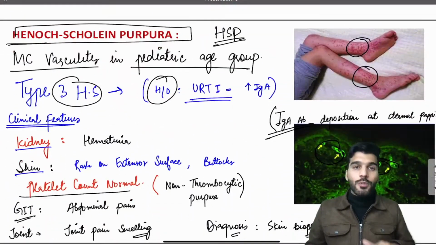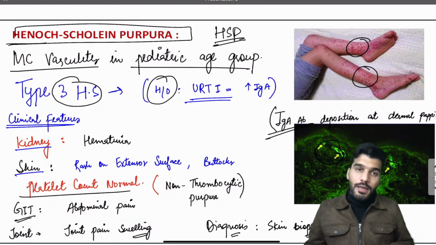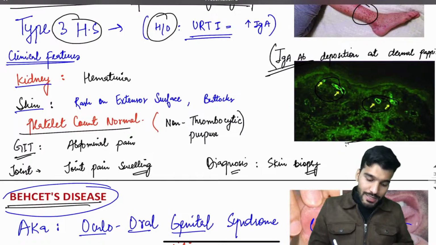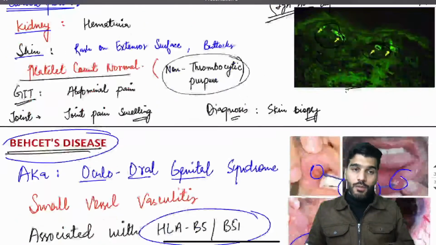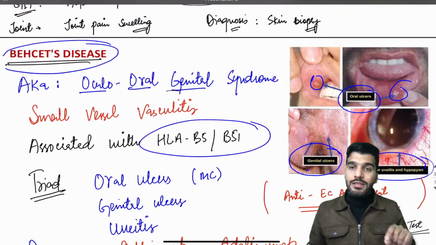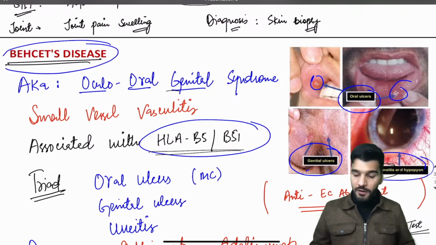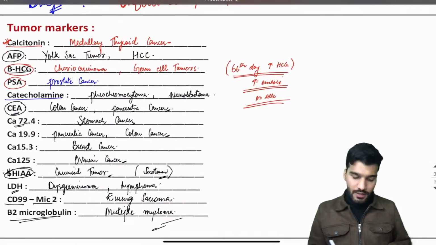Then HSP, the most common vasculitis in the pediatric age group. Type 3 hypersensitivity reaction. Okay, there is IgA deposition at the dermal papillae. Is that clear? And the platelet count is normal. It's a non-thrombocytopenic purpura. Behcet's oculo-oral-genital syndrome has oral ulcers, genital ulcers, and uveitis, and is associated with HLA-B5. Followed by that, the drug is infliximab.